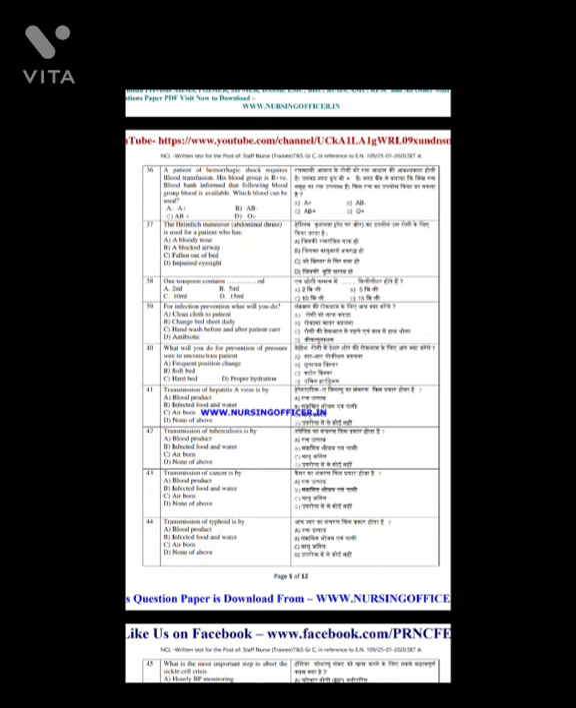The Heimlich maneuver, meaning abdominal thrust, is used for a patient who has... And the answer is option B, blocked airway. Question number 38. One teaspoon contains how many ml? And the answer is option B, 5 ml.